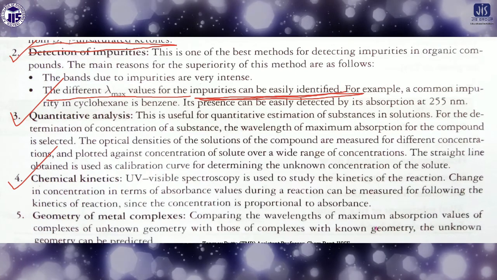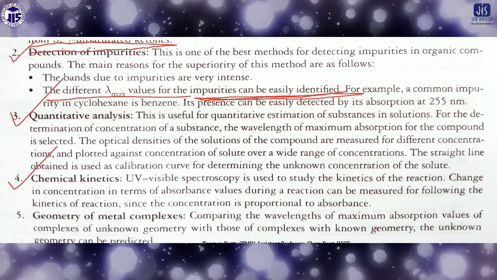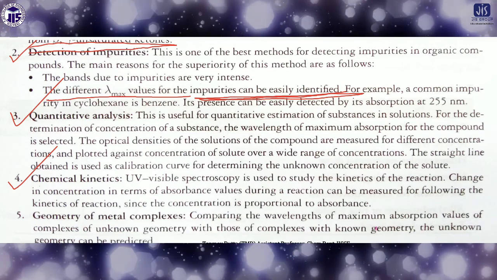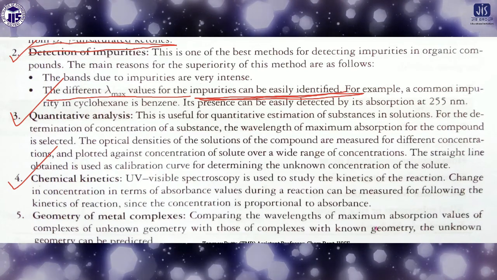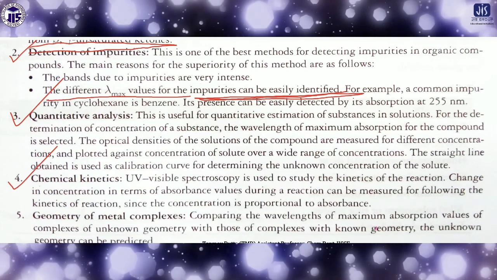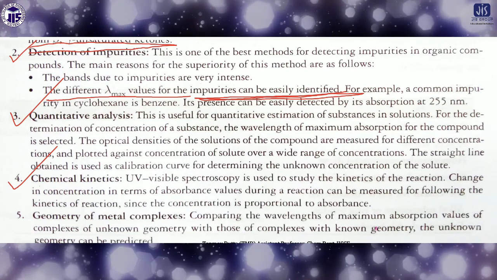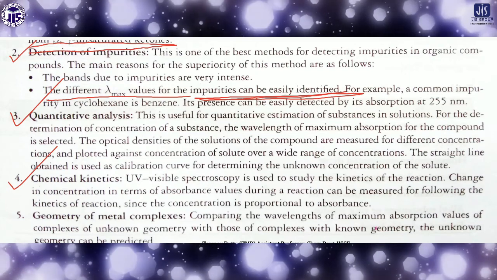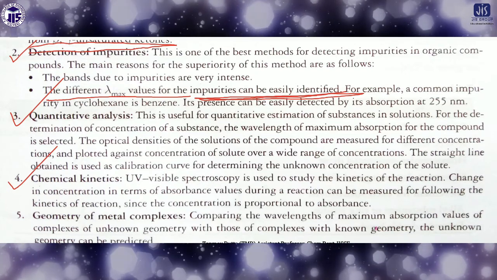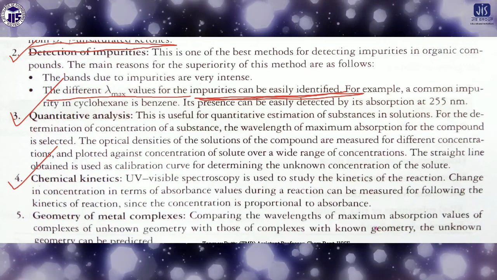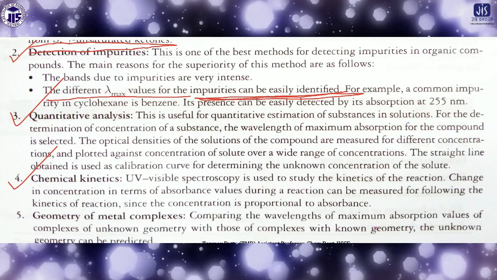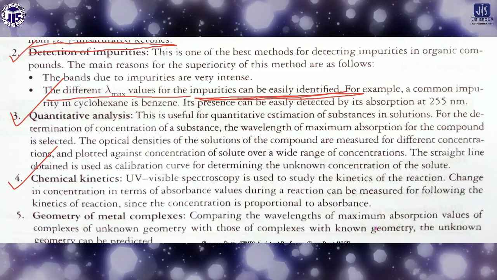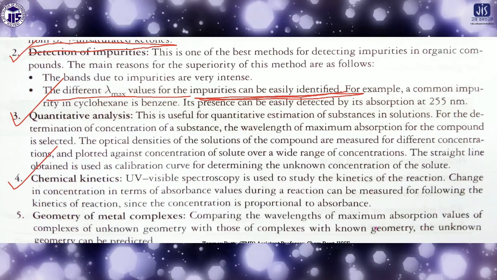We can also measure the kinetics of a reaction. How is it possible? During the reaction we can take the UV visible spectrum. We can take the sample with the reactant as well as the product, then we check the lambda max value. The peak for the reactant will gradually decrease with time, and the peak for the product will gradually increase, because in the reaction mixture, at the first stage there is no product, so you will not get any lambda max peak for the product.